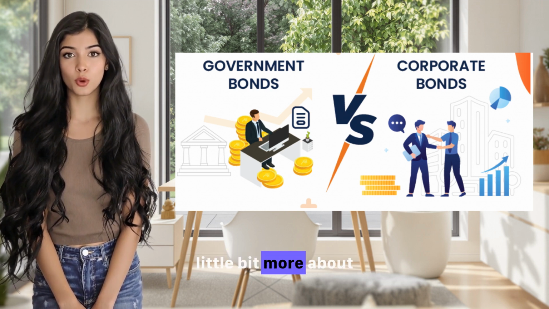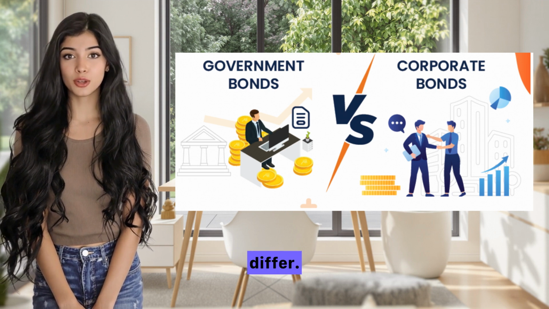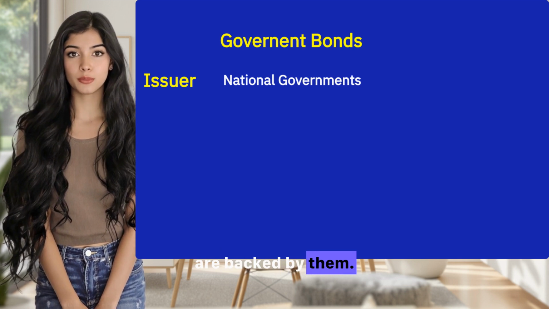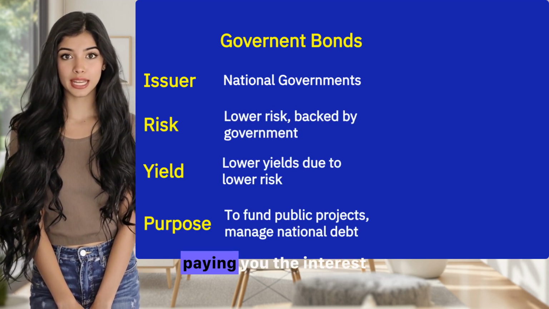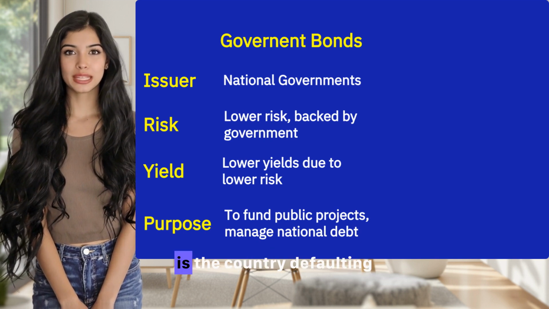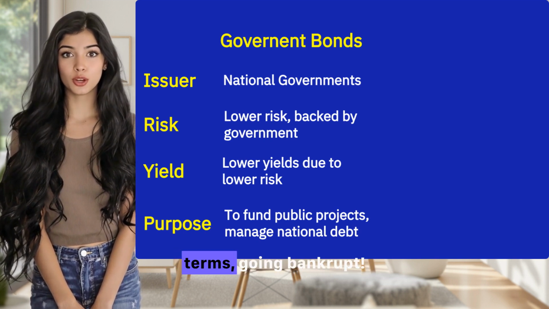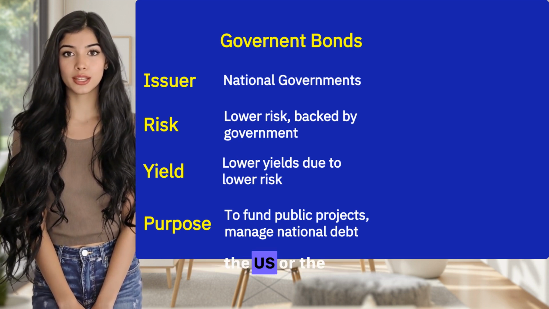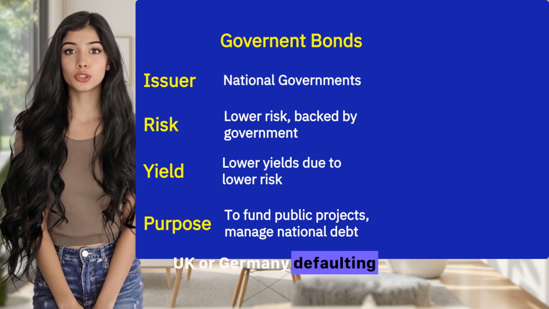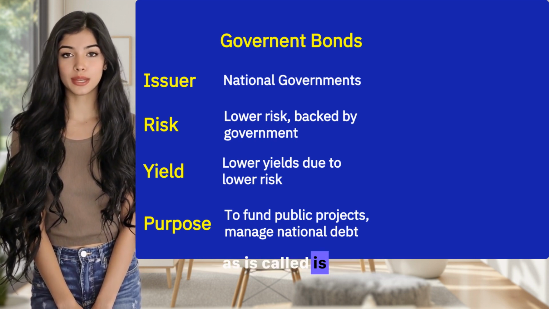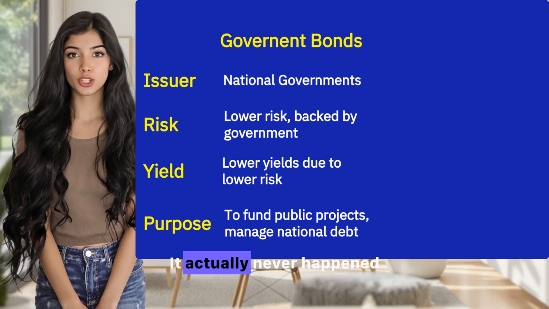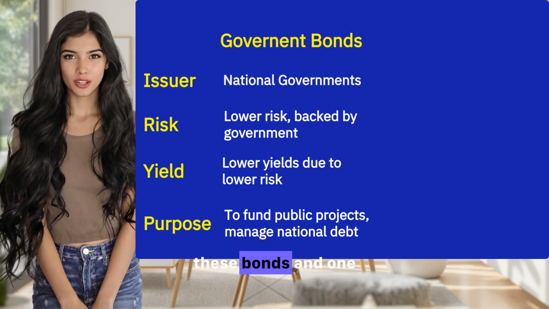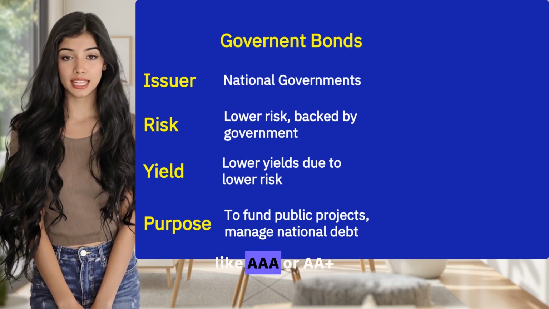Now let's talk a little bit more about the two types of bonds and how they differ. Government bonds, as we said, are issued by various governments, so they are backed by them. This means that the risk of them not paying you the interest and repaying your principal is the country defaulting, or in simple street terms, going bankrupt. You can imagine that for developed countries like the US or the UK or Germany, defaulting on their sovereign debt, as it is called, is a very rare event. It actually never happened during the modern times. There are ratings that give a score to these bonds, and one can see their creditworthiness like AAA or AA+, and so on.